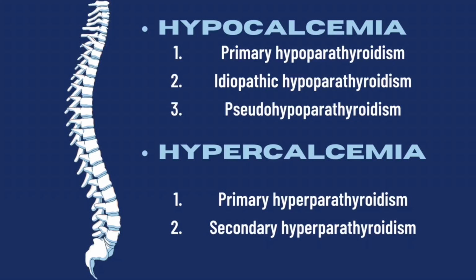For the secondary hyperparathyroidism, it is a condition associated with an attempt for the body to compensate for hypocalcemic states. It is commonly seen in patients with renal failure who cannot excrete phosphorus, resulting in a decrease in calcium, which stimulates the secretion of PTH.